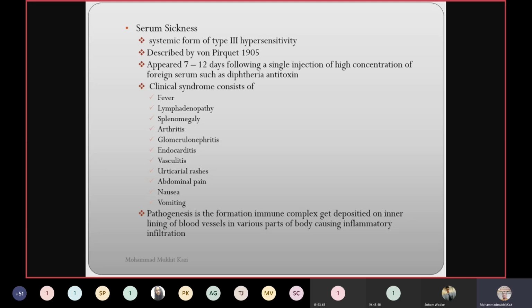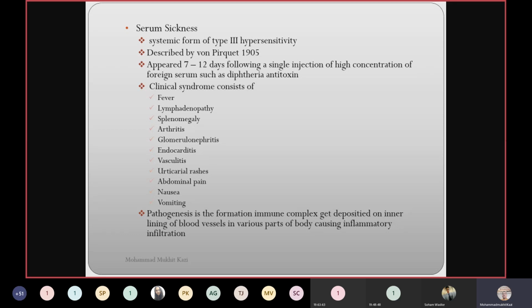It appears 7 to 12 days following a single injection of a high concentration of foreign serum such as diphtheria antitoxin. Again, if there is alum or some other mixture in that antitoxin sera, that is responsible for this type of hypersensitive reaction. What is the clinical syndrome? Fever, lymphadenopathy, splenomegaly, arthritis, glomerulonephritis, endocarditis, vasculitis, urticarial rashes, abdominal pain, nausea, vomiting. These are all signs and symptoms.